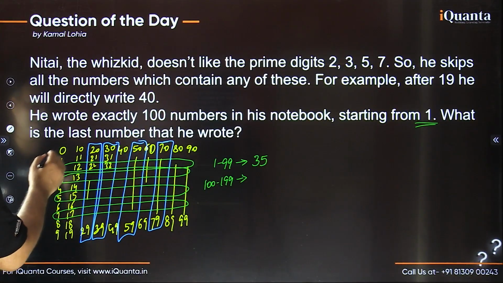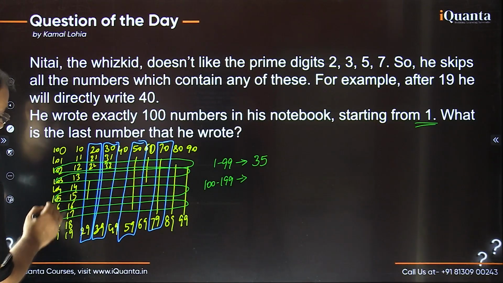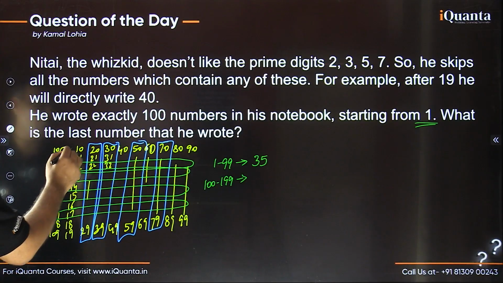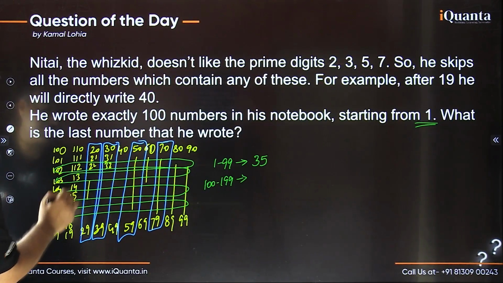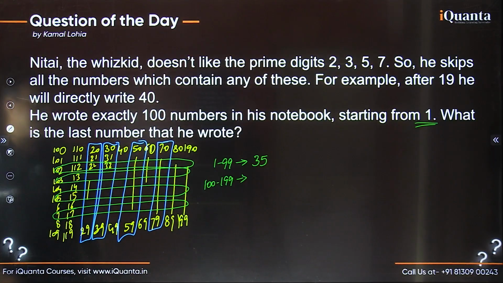So it was basically 0, 0. So here I'm putting 1, 0, 1, 0, 1, 0, 1, 0 like that. Right? So 100 to 109, then 110 to 119, and so on from 190 up to 199. Are you getting that? It is exactly the same thing.